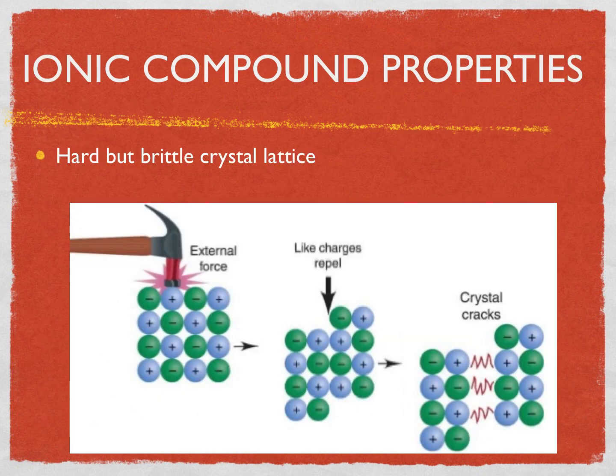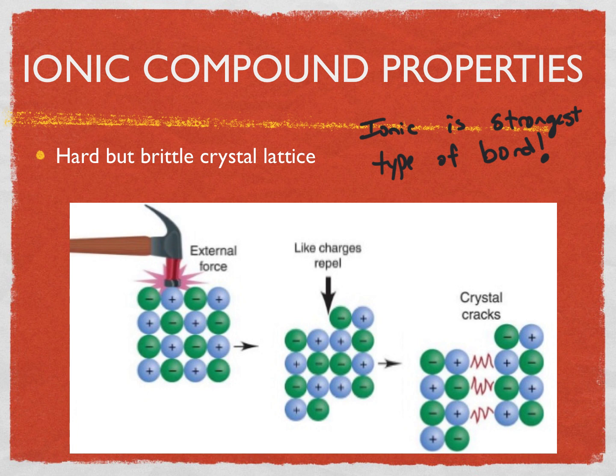Now we're going to talk about a couple of unique properties that make ionic compounds different than other types of compounds in chemistry. The first thing I want to talk about is their hardness and how brittle they are. Because these positives and negatives line up opposite, positive, negative, positive, negative, it forms a very strong bond. In fact, it's the strongest type of bond, which is a common misconception in chemistry. Some people think other types of bonds are the strongest, but indeed ionic compounds take the most energy to break the bonds. It also results in very hard and very brittle substances.